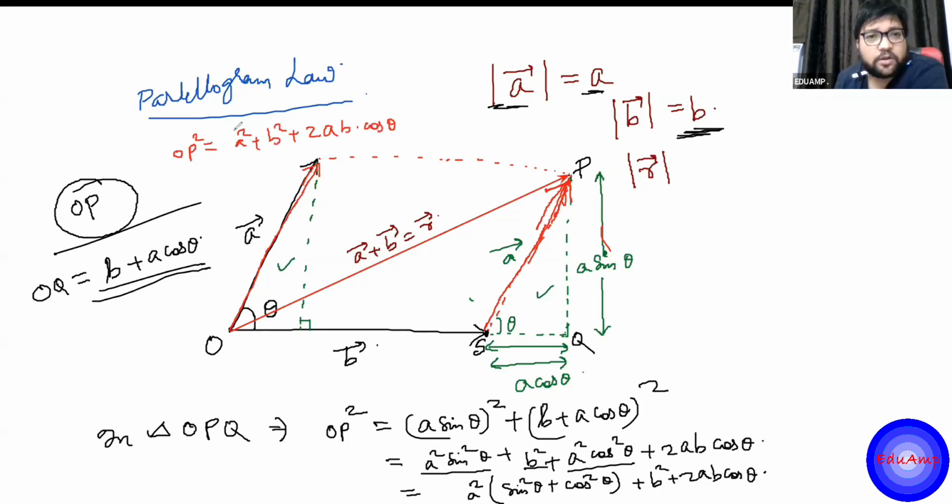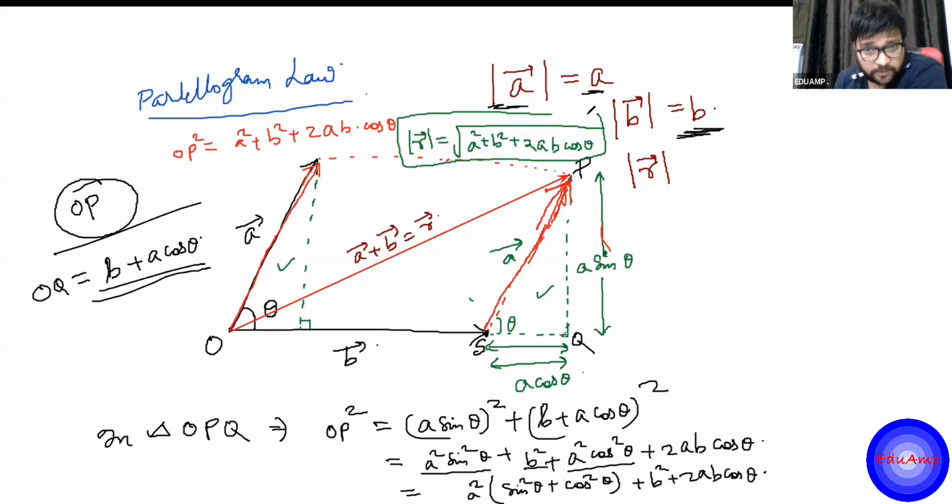Or you can say the resultant magnitude is the square root of A square plus B square plus twice AB cos theta. Now this formula you have to keep in mind. There is no excuse to forget this. You can't go deriving it in the examination.